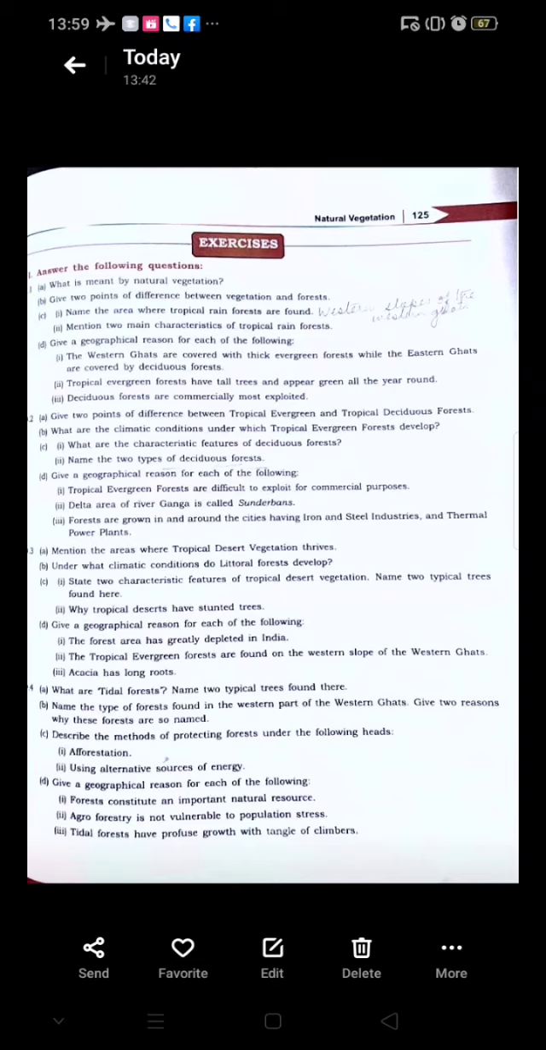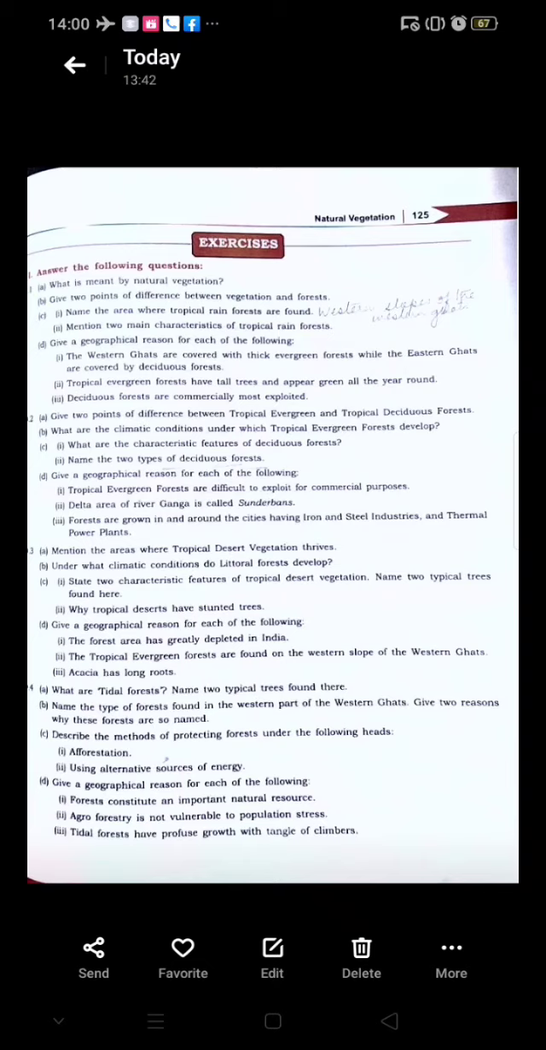Okay. Next we come to question number 3 and mention the areas where the tropical desert vegetation thrives. So which are the areas where it is thriving best? It is found in southwest Punjab, Haryana, western Uttar Pradesh, eastern Rajasthan, Madhya Pradesh and Gujarat. So please note down these areas, children, where the tropical desert vegetation thrives.